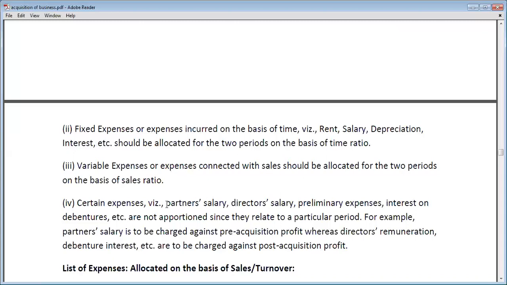Now the partners become the board of directors. They are not partners now. They were partners before the incorporation. Now they are the board of directors. So partner salary is related specifically to pre-incorporation.